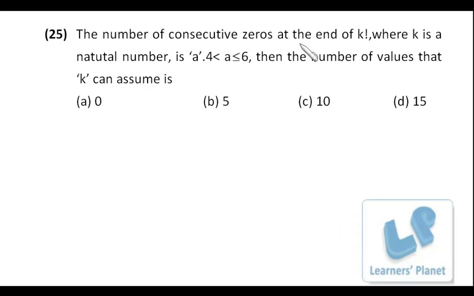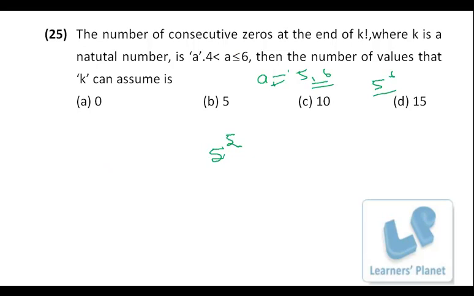The number of consecutive zeros at the end of k factorial, where k is a natural number, is a, where a is greater than 4 and less than or equal to 6, then the number of values that k assumes. See a, that means it is either 5 or 6. That means there should be 5 consecutive zeros, or 6 consecutive zeros, right? If we want 5 consecutive zeros, that means the power of 5 has to be 5. And if we wish to have 6 consecutive zeros, then the power of 5 should be 6, because with the 1, 2 and 5 combination we get 1 zero, right?